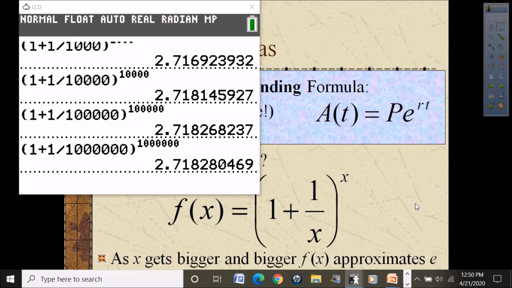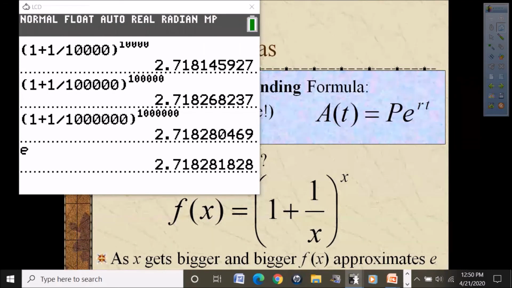And you can see that the value is approaching a very specific number. That number is what we call the number E. On the calculator, it is 2.718281828, and that decimal continues forever without actually ever going into a pattern. It does look like it's starting to have a pattern, but there is no pattern in there.